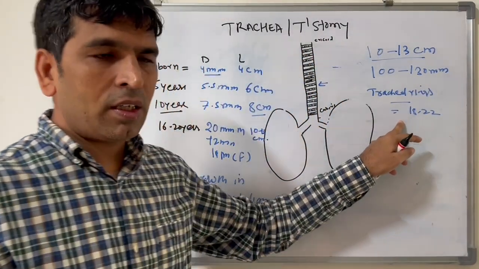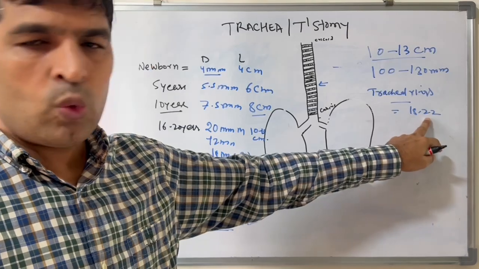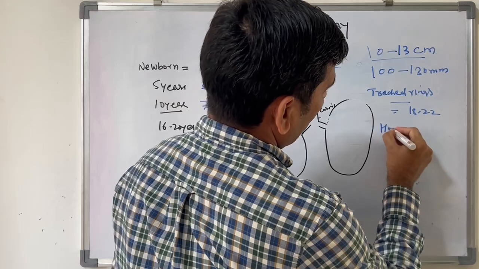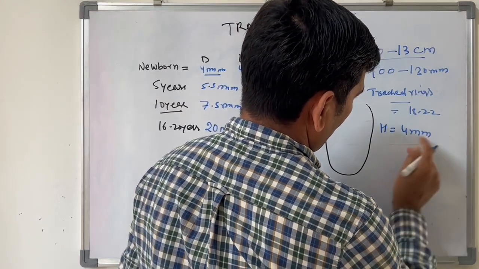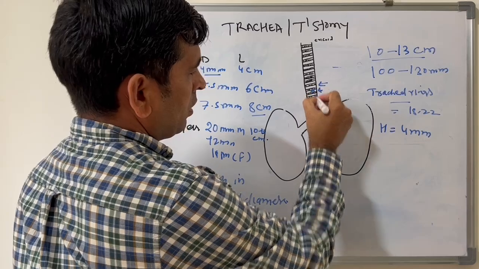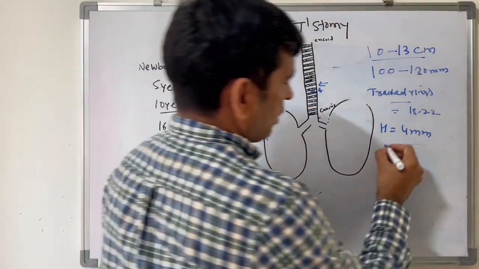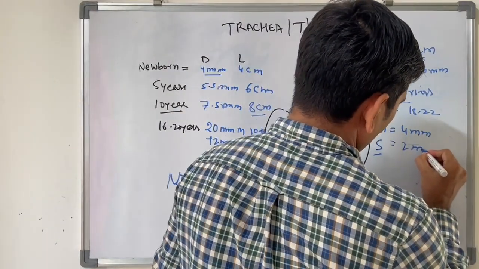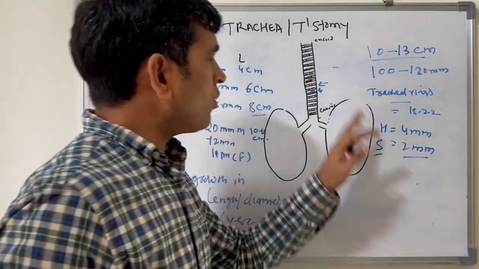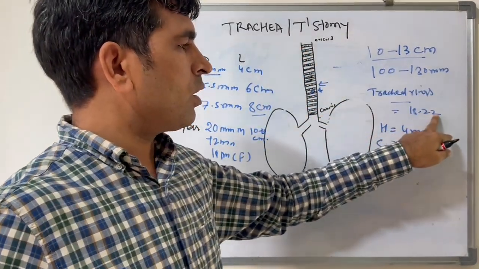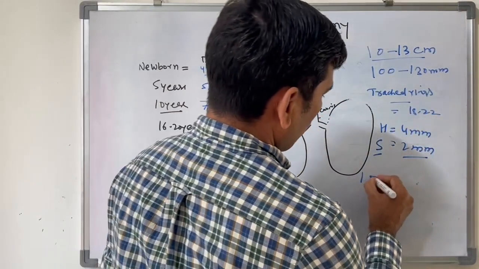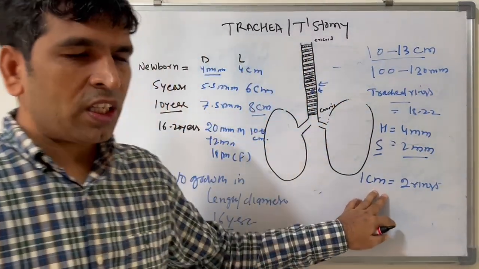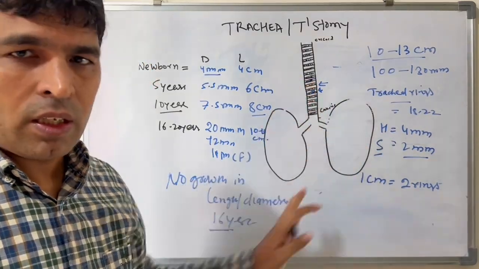In the trachea, there are about 18 to 22 tracheal rings. The height of each tracheal ring is about 4 mm, and the space between two tracheal rings is about 2 mm. So approximately 1 centimeter of trachea has two tracheal rings.